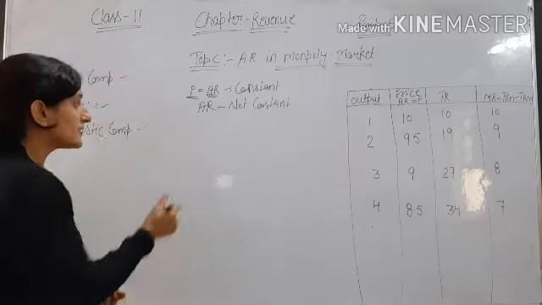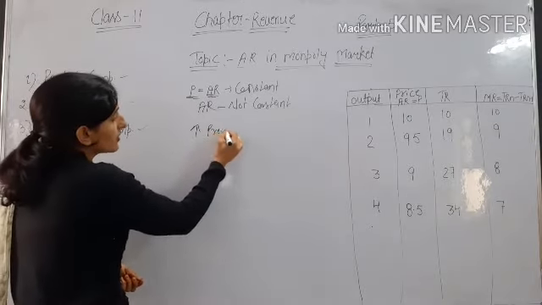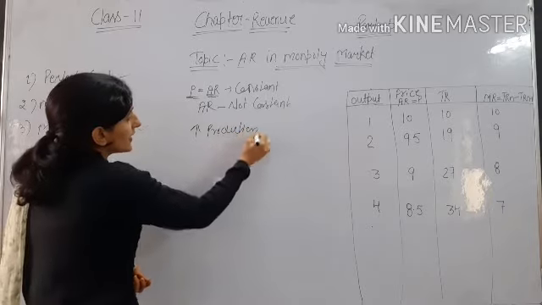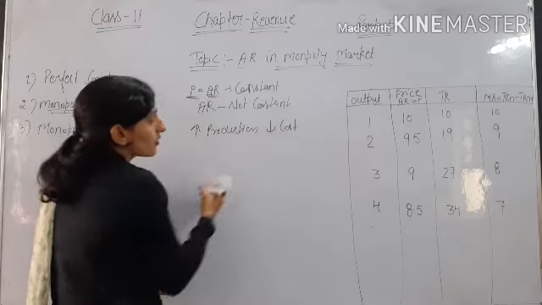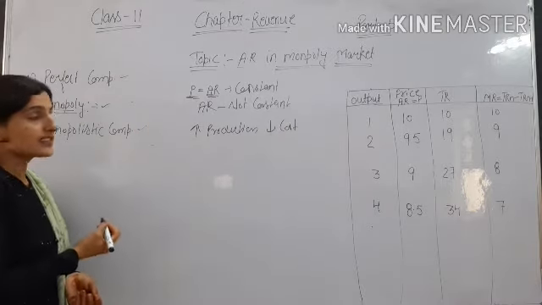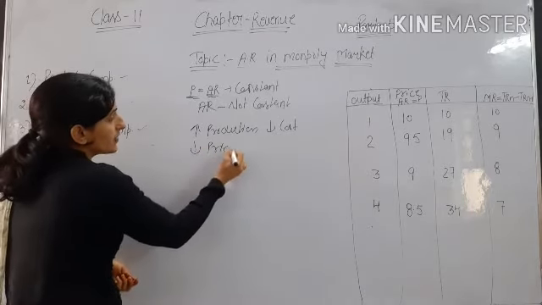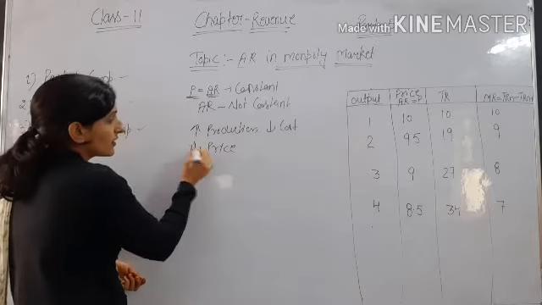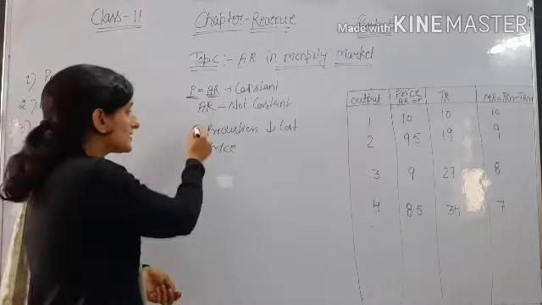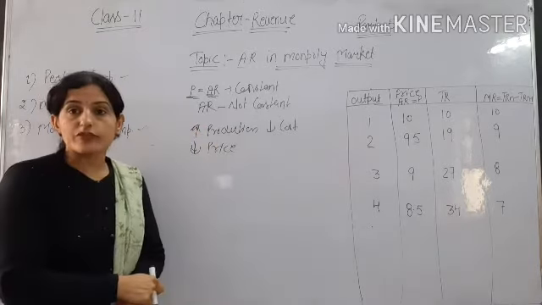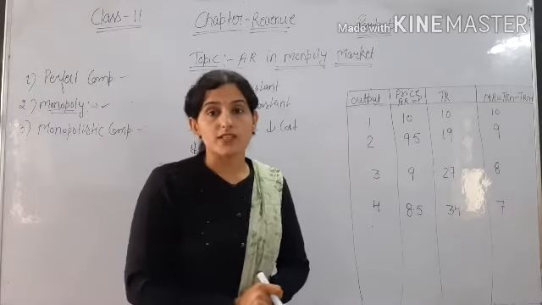It means with an increase in production, the cost of production decreases, and there is also a decrease in price. With a decrease in cost, there is a decrease in the price of the commodity and an increase in the production, or output, of the commodity. So this is the situation of monopoly or monopolistic competition.